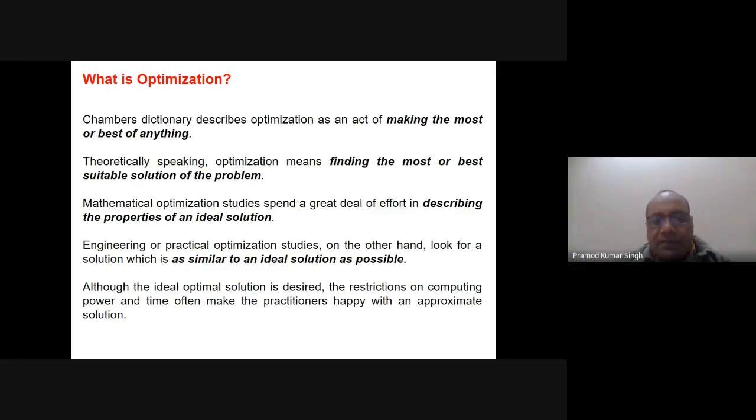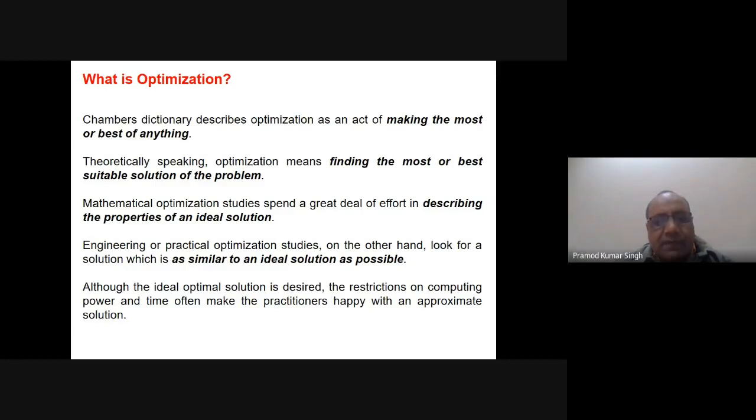if a problem is given, what the people want is the most or the best suitable solution for that particular problem. For them, this is basically optimization. Mathematical optimization studies spend a great deal of effort in describing the properties of an ideal solution. So this is a little bit important. I will just say two, three words about it.